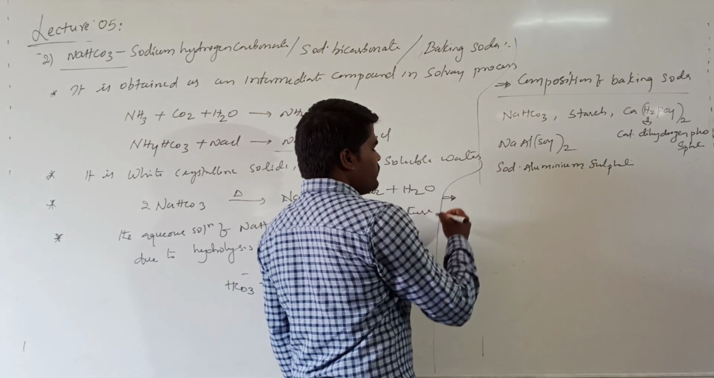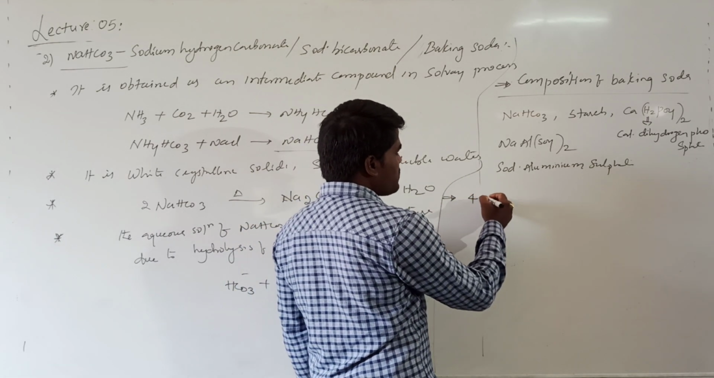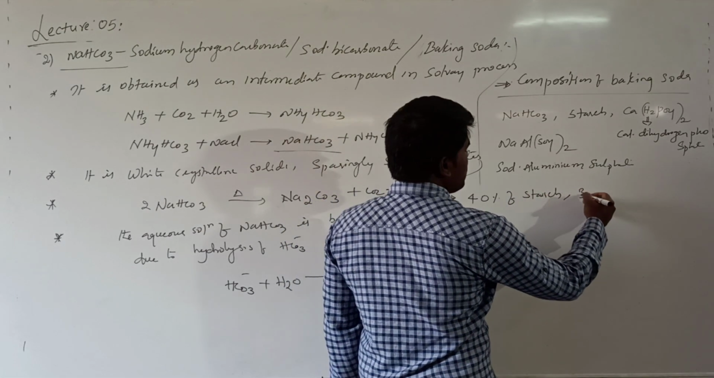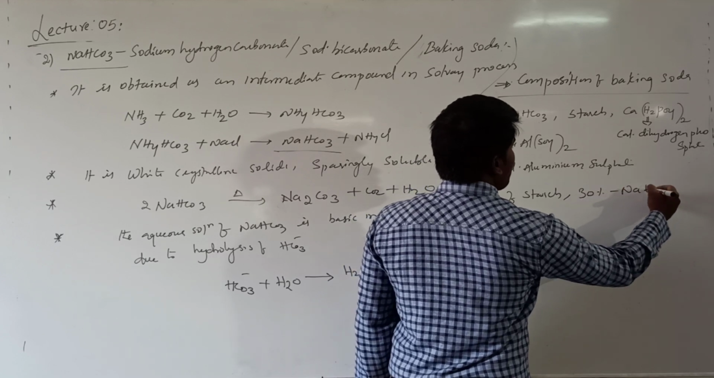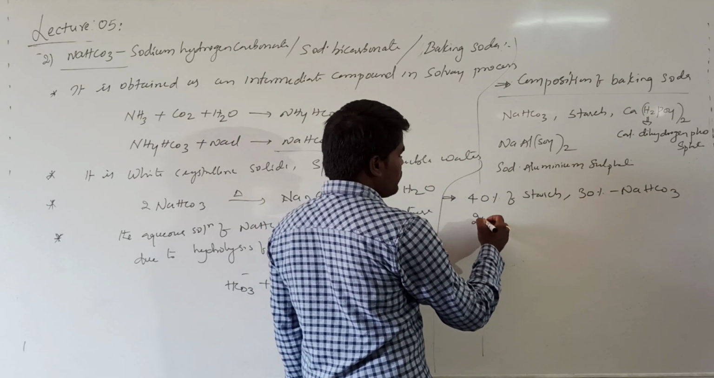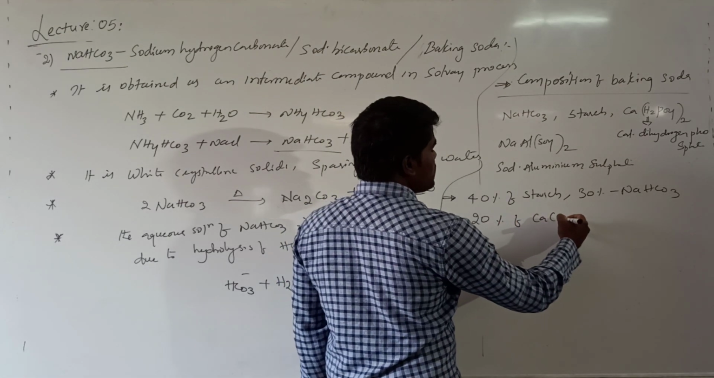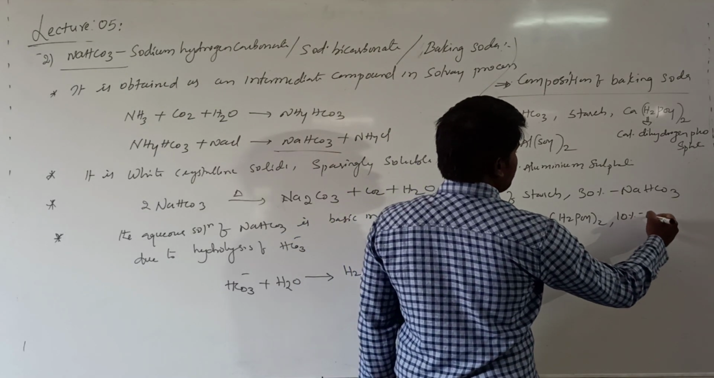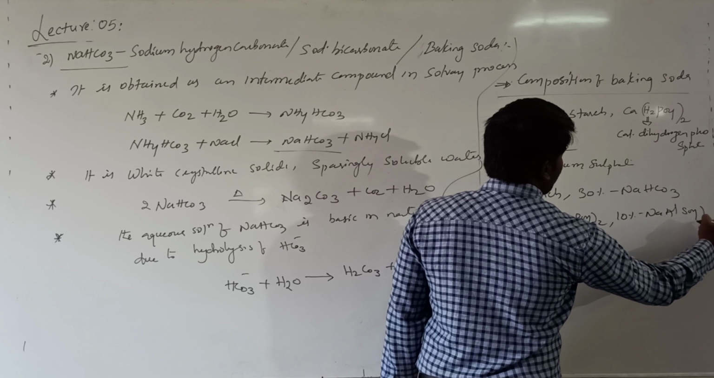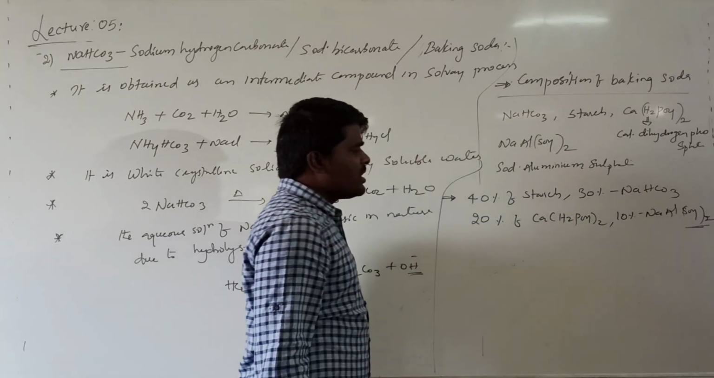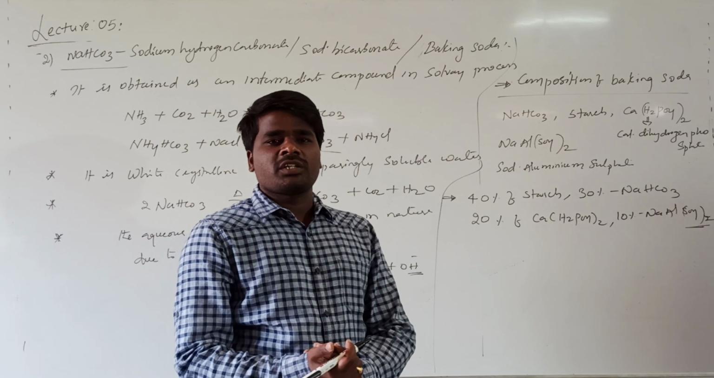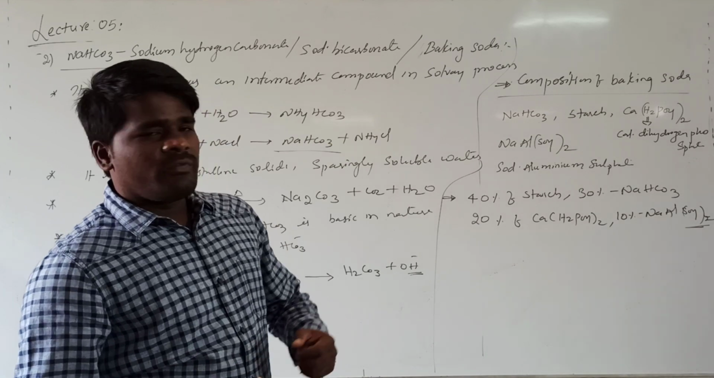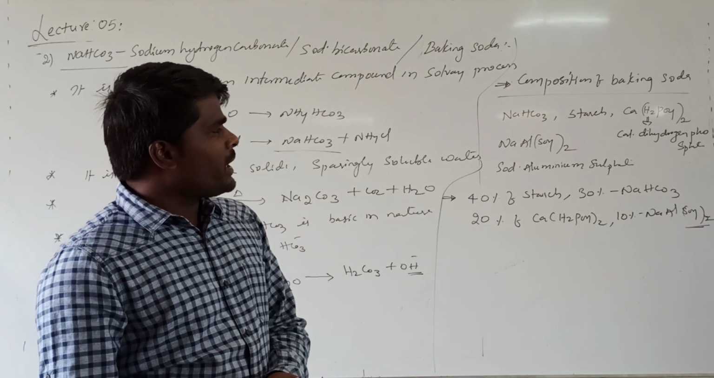Here, if you are talking about the percentage, baking soda comprises 40% of starch, 30% of sodium hydrogen carbonate, 20% of calcium dihydrogen phosphate, and 10% of sodium aluminium sulfate. Here, the sodium aluminium sulfate is generally used to slow down the decomposition of the sodium hydrogen carbonate.